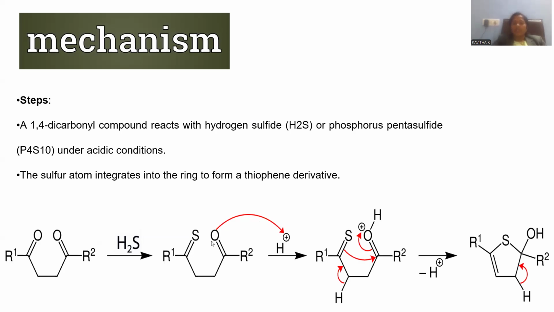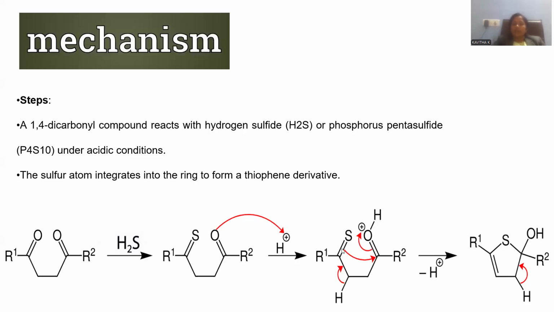Protonation of this carbonyl oxygen is possible, giving rise to an oxonium. That oxonium has the tendency to delocalize the pi electrons towards the oxygen, so that the bonded electrons are moving towards the oxygen. Carbon is positive now.